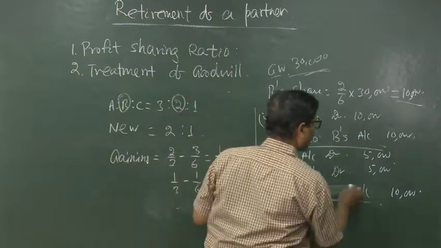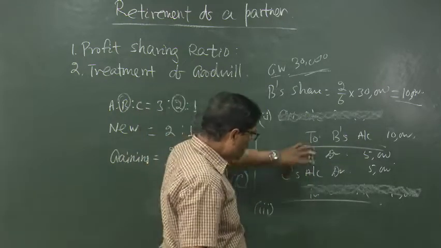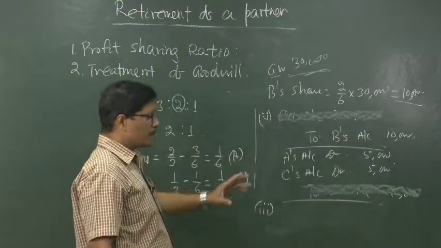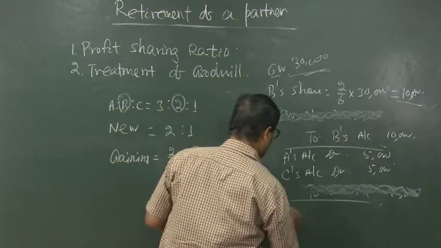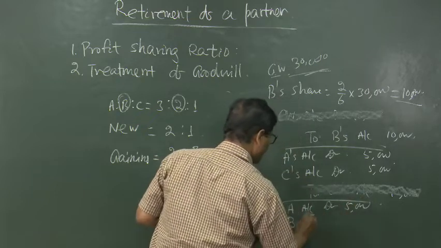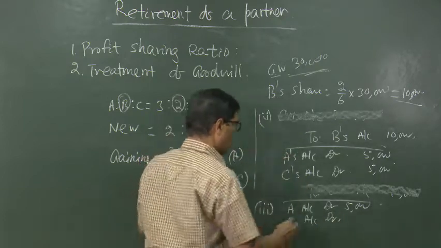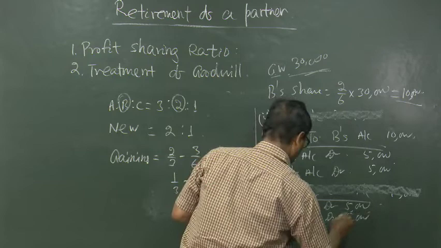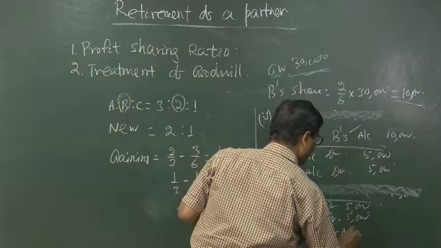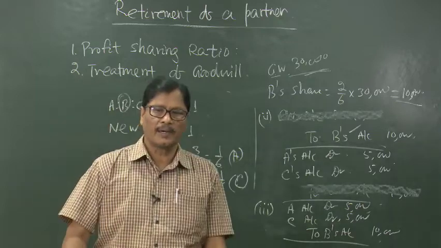Here goodwill account is credited 10,000, goodwill account is debited 10,000. Leave that; simply it will be adjusted through the capital accounts of the partners. So, B should get a credit of 10,000, and A and C in the gaining ratio will be debited. The entry will be: A's capital account debited 5,000, C's capital account debited 5,000, to B's capital account 10,000. This is the simplest, or shortest, way, and we can do that also.